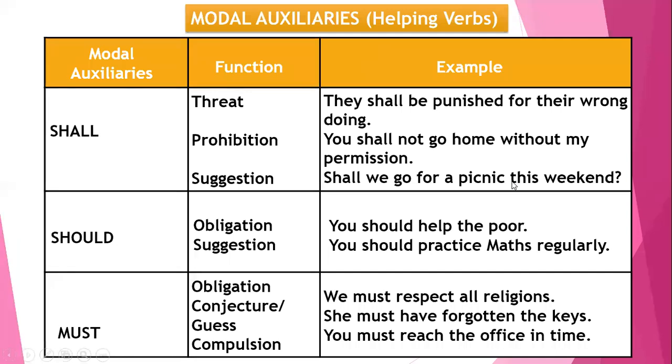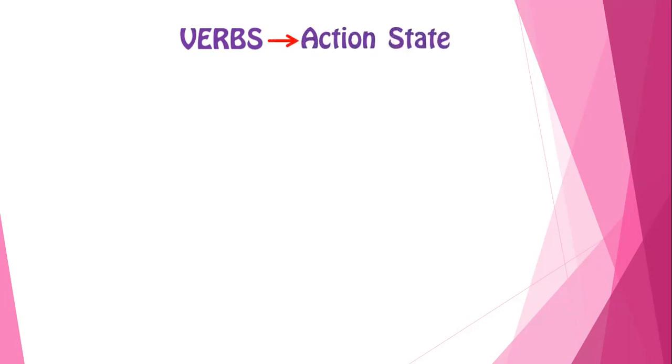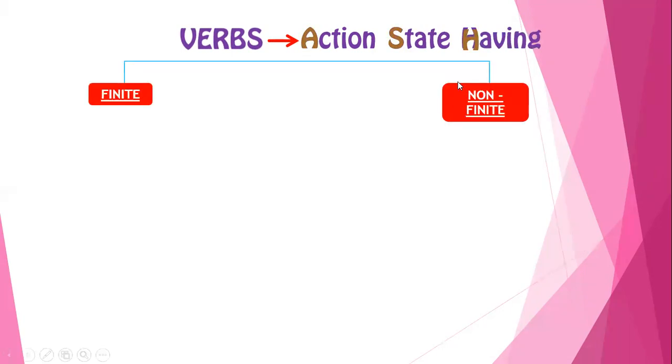And now, we are going ahead with the next part of our concept, that is tenses. But before that, here I am laying out the entire verb which we have learned so far. Here we start with the definition. So how do we define a verb? That is state of being or state of having. Verbs are further divided into finite verbs as well as non-finite verbs.